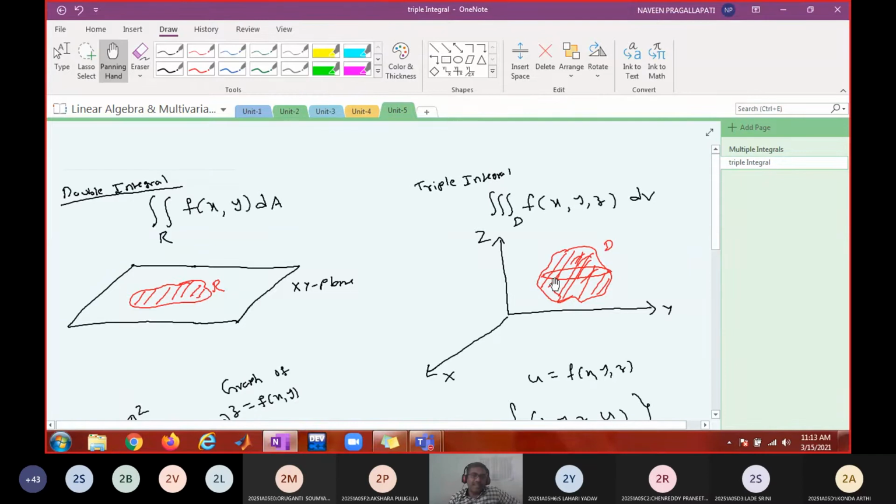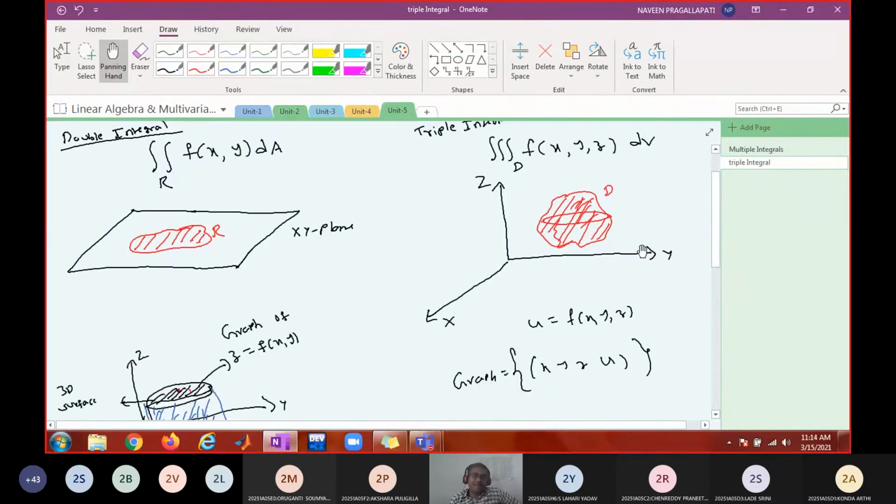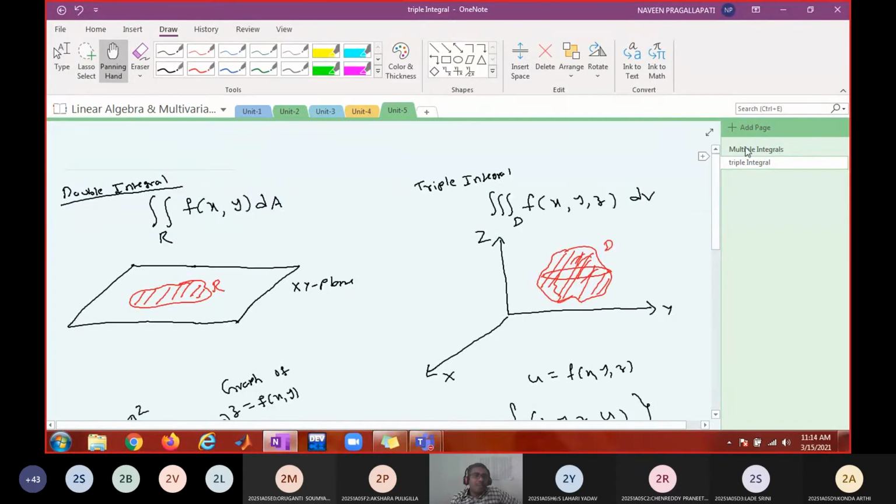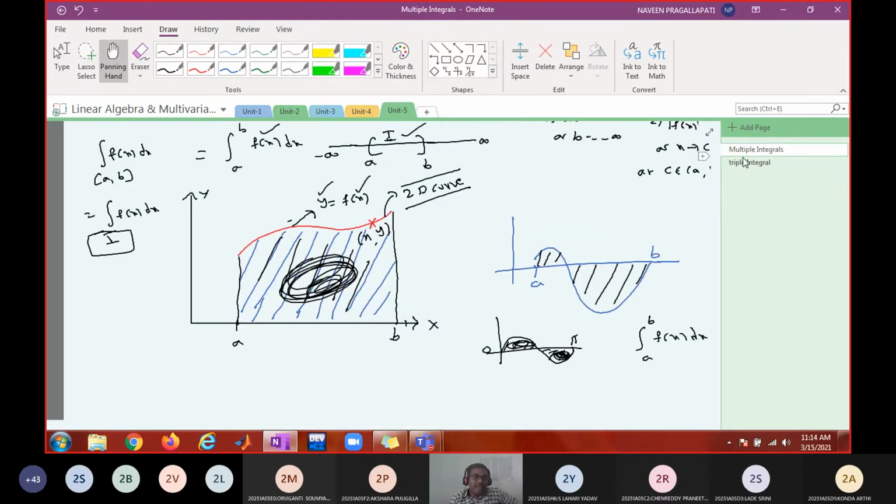Mass, that's it. Physically, you will get the mass of the irregular solid. If you have a density function and you integrate over its volume, you will get the mass of this solid. So it has some kind of physical interpretation, not a geometrical interpretation. Is it clear? Now, how do you define this definite integral?